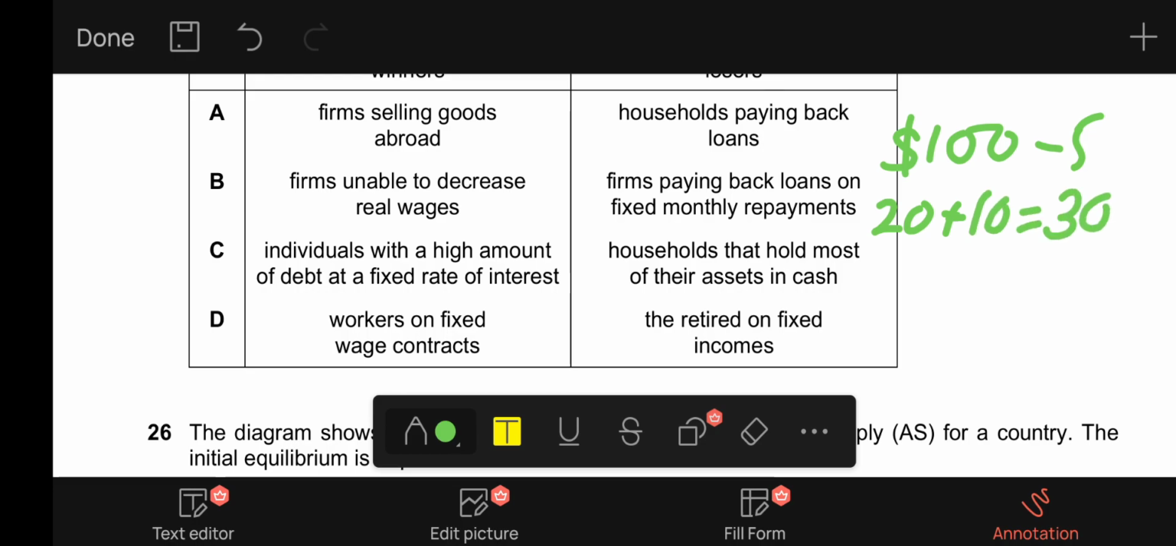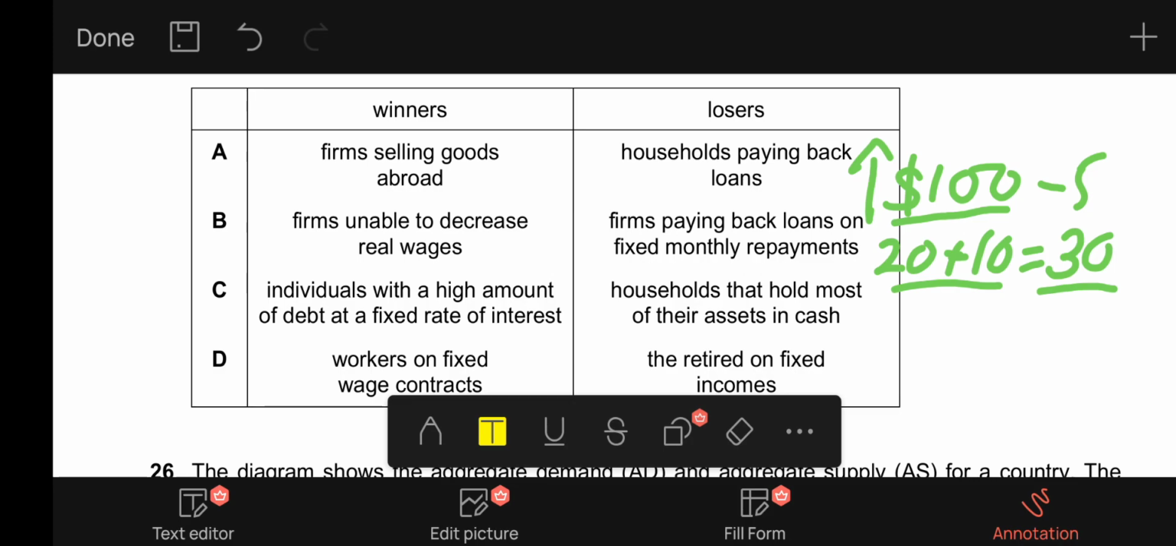Now they are paying $30 after the 100% inflation rate in the Argentina economy, which means the $100 they borrowed was much higher in value because in that time inflation was lower, so they got higher money, as compared to now they are paying less real money to the one from which they borrowed, because now the value of money has decreased. So in that case they will be the winners. In C, losers are households that hold most of their assets in cash.